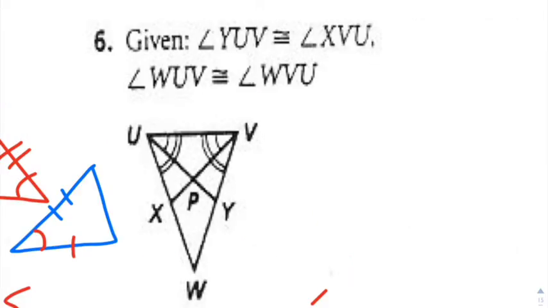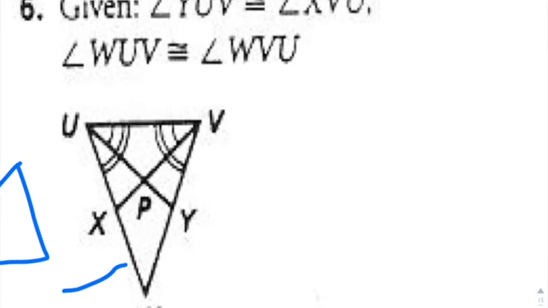Okay. This next one here is actually really similar to number 2. Notice that you have a couple of these angles that are given to you. So we have, where are we, YUV. So this little angle here is congruent to XVU. All right, so those two little angles are going to be congruent to one another. Now they also tell us, I think, that the big overall angles are congruent.